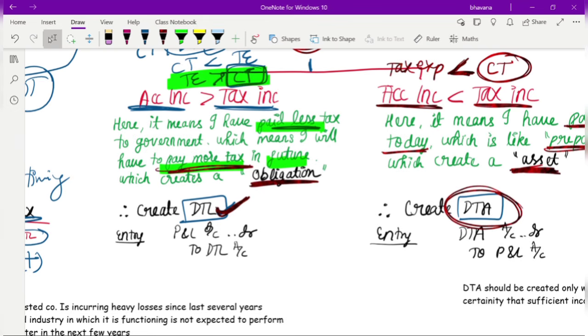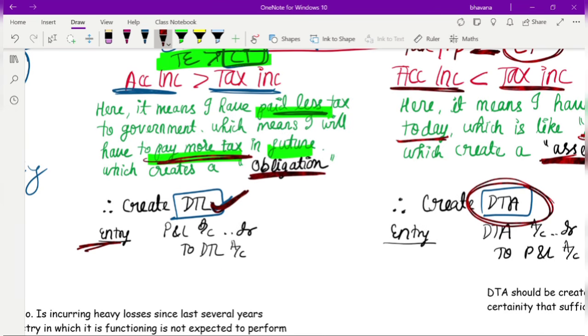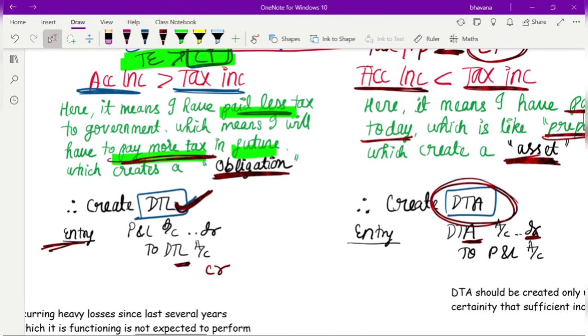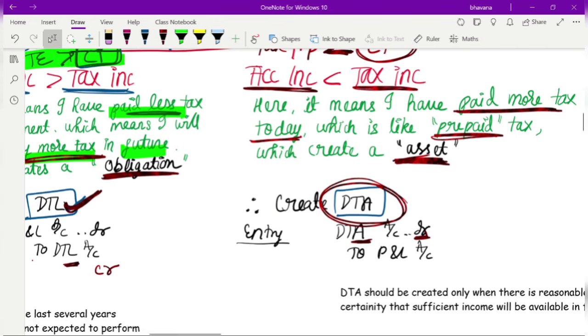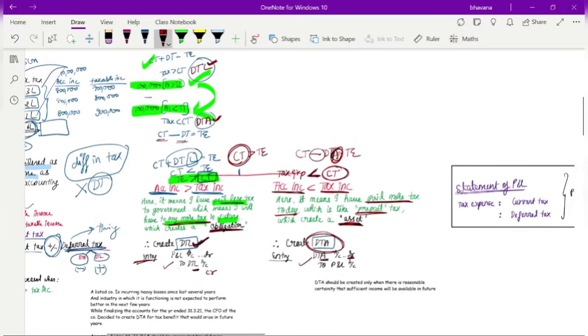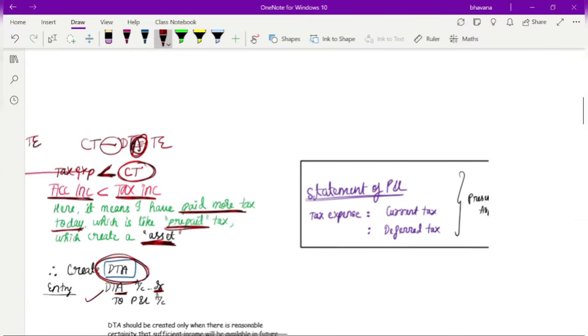Now before we move on to the next topic, I would just like to explain how you pass the journal entry. For deferred tax liability, liability always gets credited and assets always get debited. That rule everyone knows. So P&L account debit to deferred tax liability, whereas if it's an asset, it will be deferred tax asset to P&L account. Okay. So this is the basic entry. So this also you have understood.